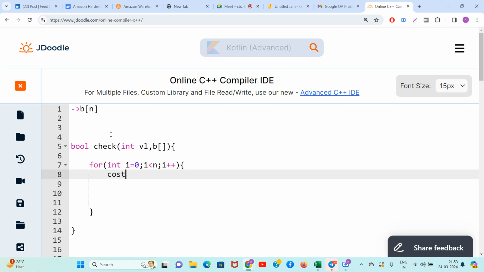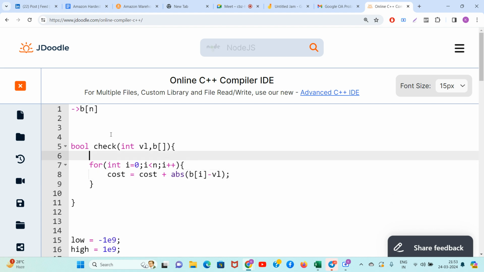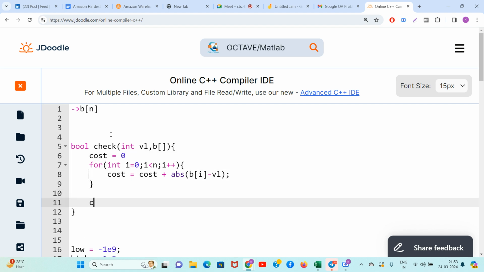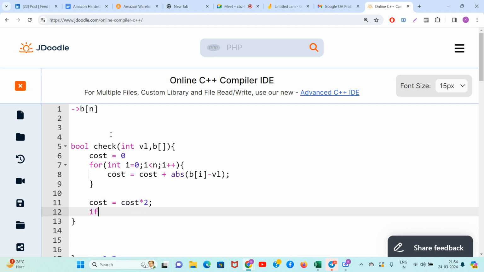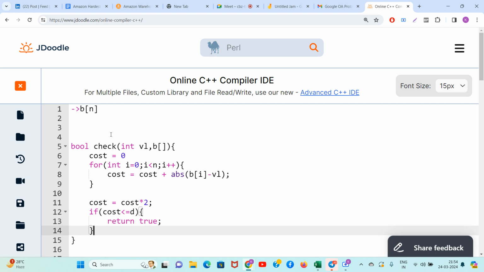What is the cost, guys? Cost is cost plus the absolute difference of that point which you want to shift till VL, right? And at the top, we will write the cost as 0. Whatever the cost is, I have to multiply it by 2 now. So if the cost is less than or equal to D, then you can surely return true.